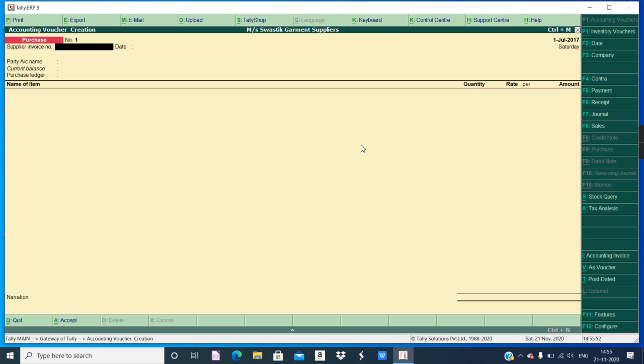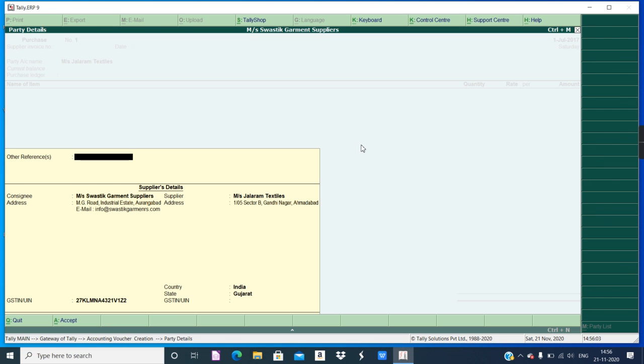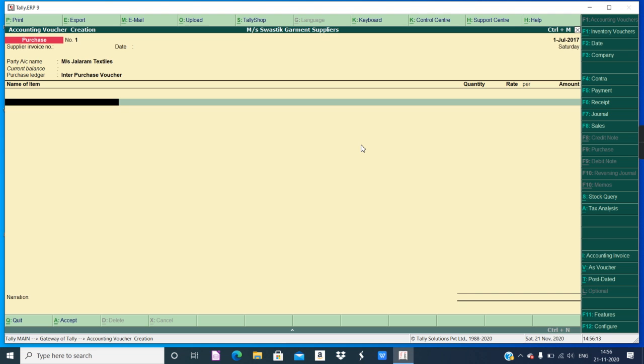You can enter the date here also, but I have already entered it, so no need to enter it once again. From whom is it purchased? It is purchased from Jalaram Textiles. Here no need to enter any details, just Ctrl+A to save it. Enter the purchase voucher. The item which was purchased was the t-shirt. Quantity, as given in the question, you enter 150 pieces at the rate of 450 each. So the multiplication will be done.